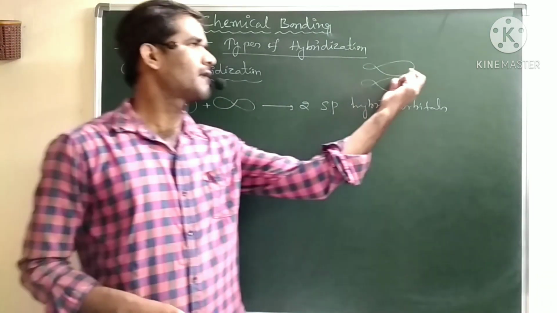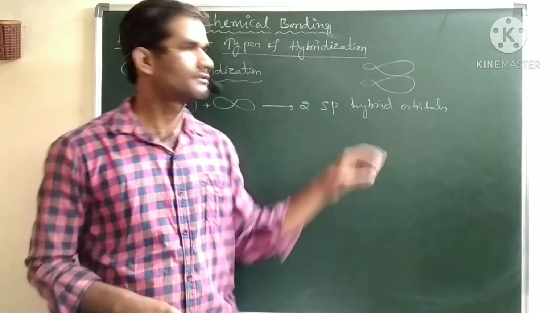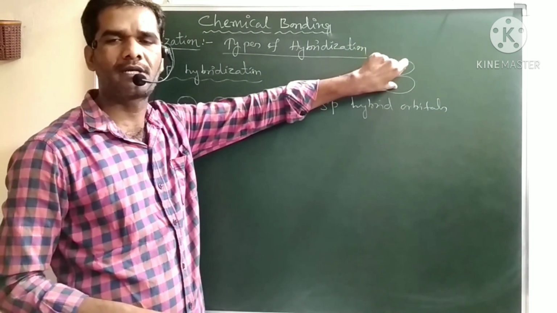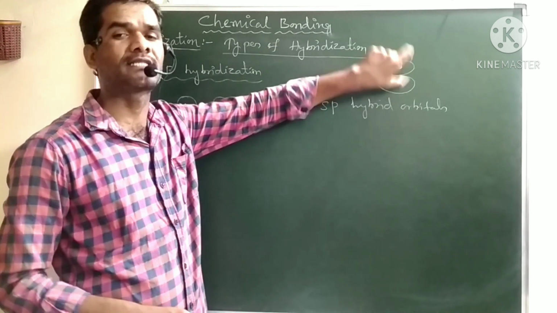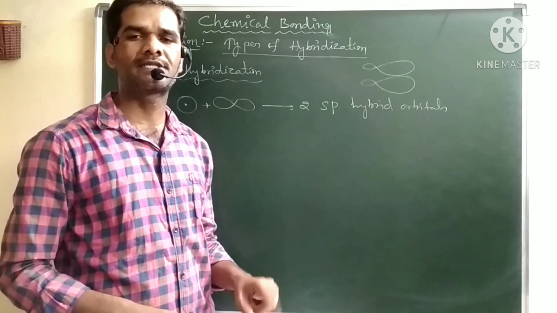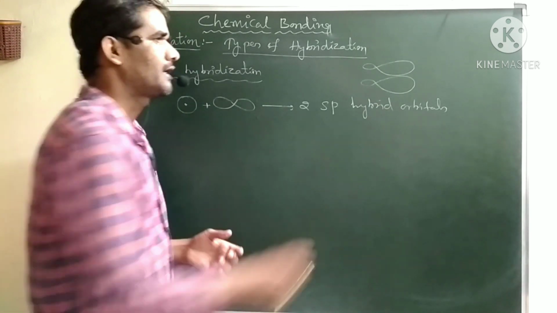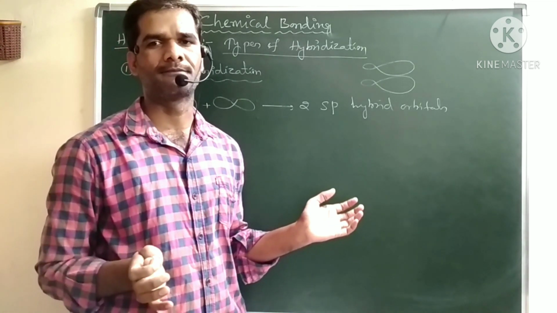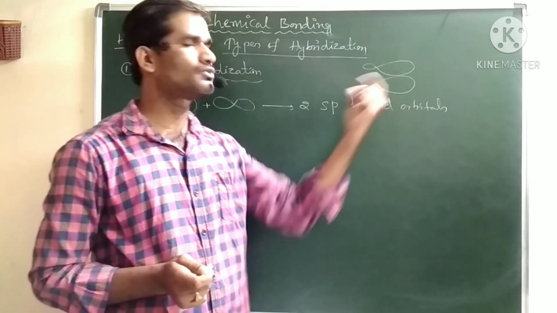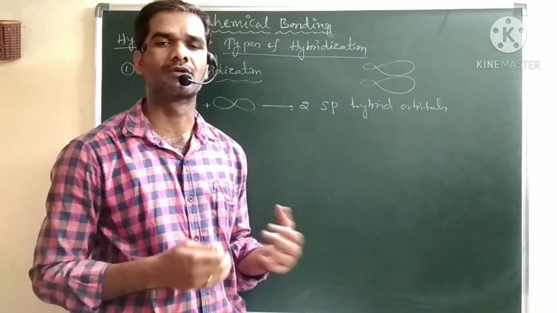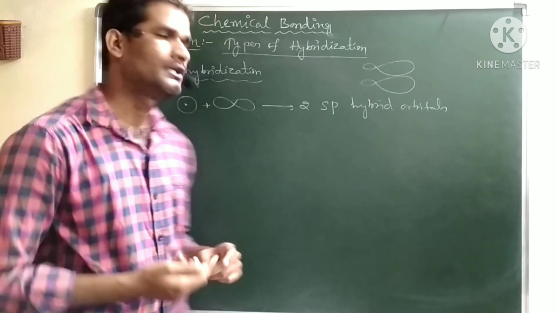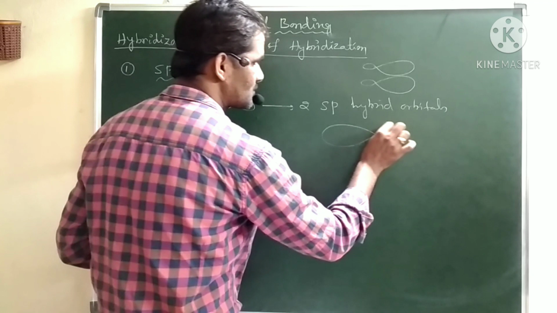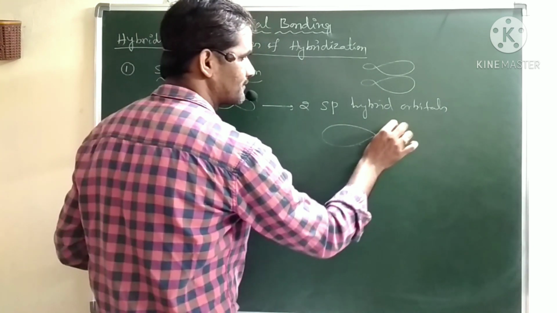Now these two sp hybrid orbitals, how can we arrange? According to the last point in hybridization, these two hybrid orbitals will arrange around the nucleus in a symmetrical manner to minimize the repulsions. An orbital is nothing but an electron cloud, and we always have to keep the electron cloud maximum away to get stability. So these two orbitals in three dimensions around the nucleus we can only keep at a 180-degree angle. So we have to keep these two sp hybrid orbitals like this.